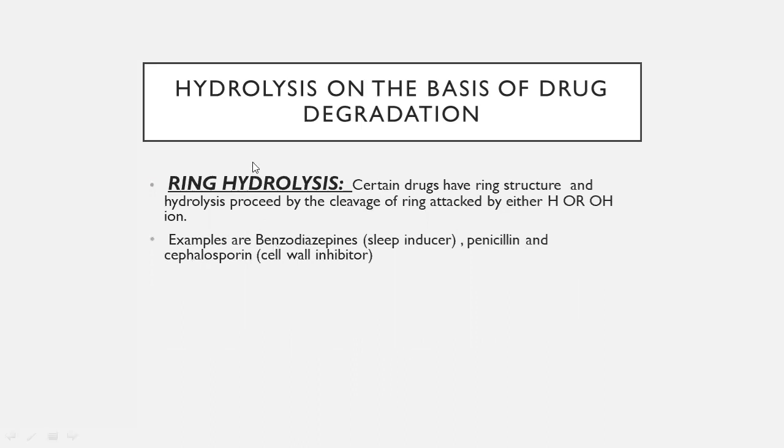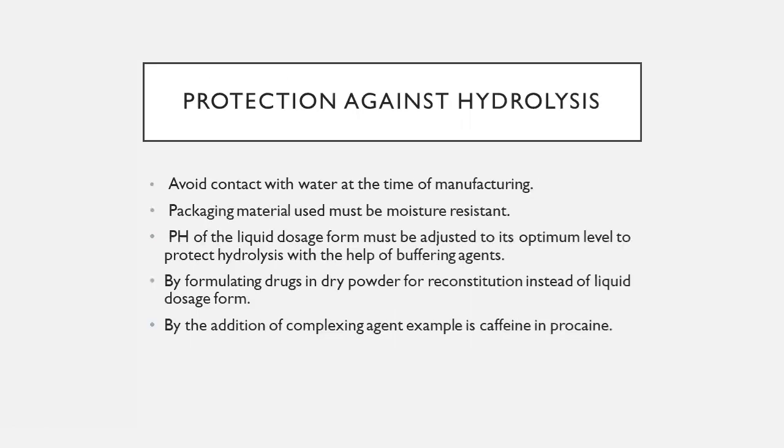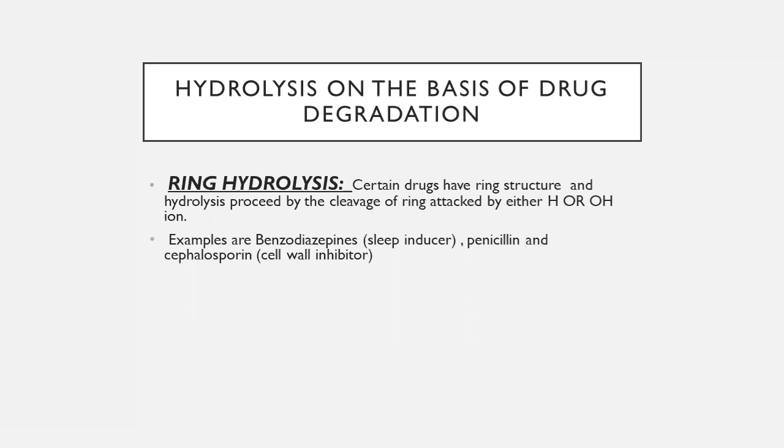The third type of hydrolysis on the basis of drug degradation is ring hydrolysis. Dear students, there are a lot of drugs that contain a ring structure in their molecule. So water also has the ability to cleave this ring structure by H or OH ion. Examples of drugs are benzodiazepines, these are sleep inducers, and penicillin and cephalosporin are cell wall inhibitors. These are antibiotics that have the ability to inhibit the cell wall of the bacteria, and bacteria cannot grow then. Let's proceed further. Up till now, we have discussed what hydrolysis is.